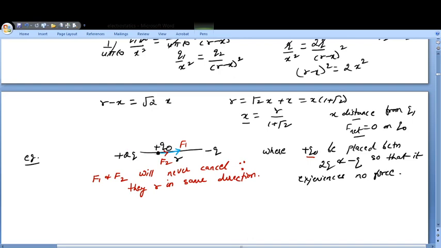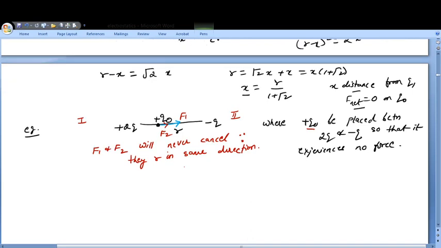Now if I tell you, can we place it somewhere in this region 1 or in this region 2? Where it should be kept so that it experiences no force? Whether it should be region 1 or it should be region 2. Let's try to decide this also.